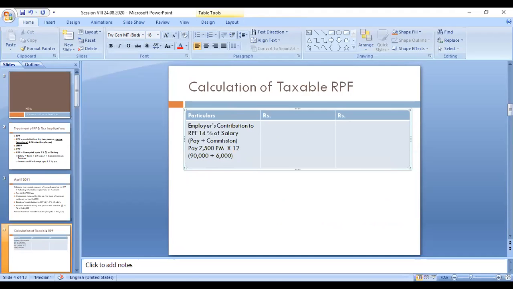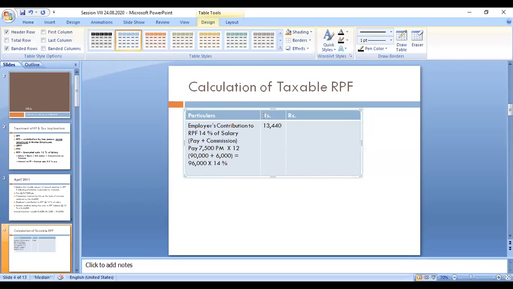So that amount is 96,000. 96,000 multiplied by 14 percent. With the calculator, multiply 96,000 into 14 divided by 100. That amount is 13,440. So 13,440 is paid to his account by the employer.